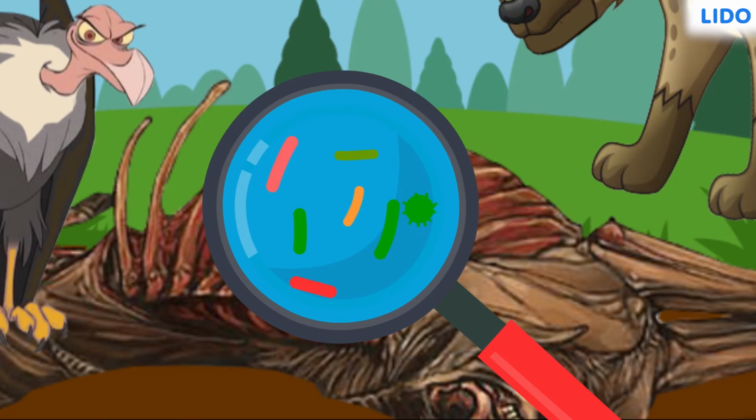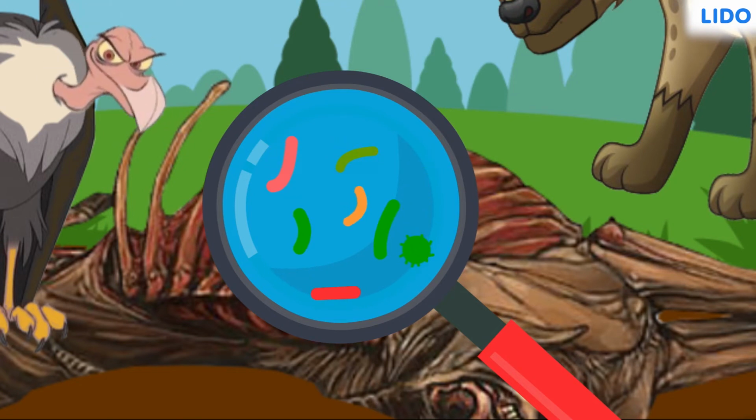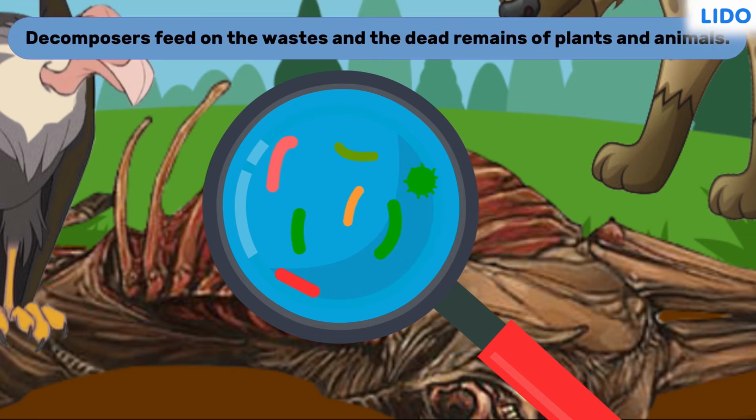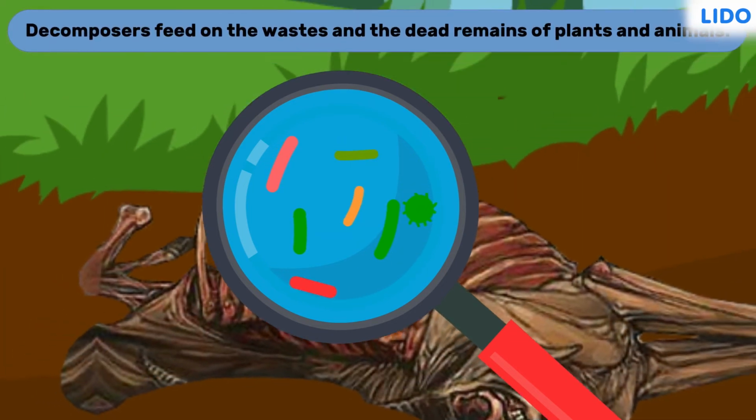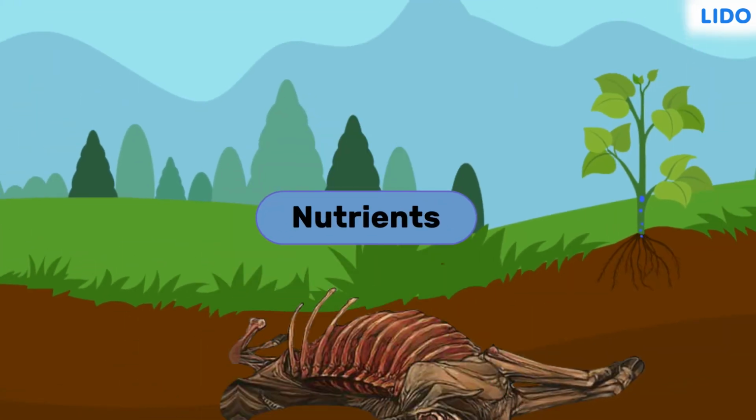Tiny animals which cannot be seen by the naked eye feed on these remains. They are called the decomposers. They break down the small bits of dead plants and animals to simpler nutrients which eventually mix with the soil. This process is called decomposition. Any guesses what happens next?